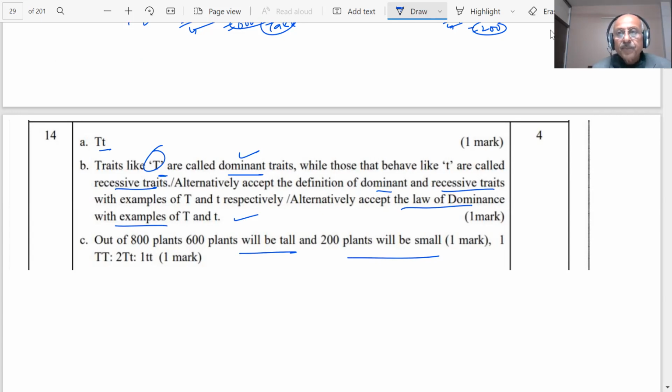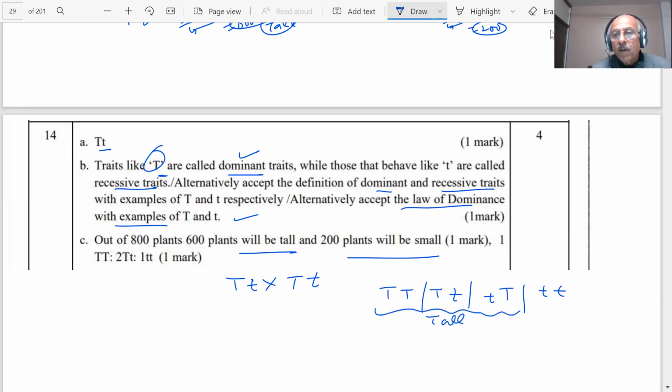3:1. So you have already said you are getting T into T. What do you get? T, and t. So this is all tall and this is short. 3:1.